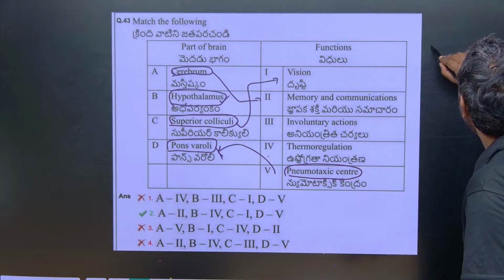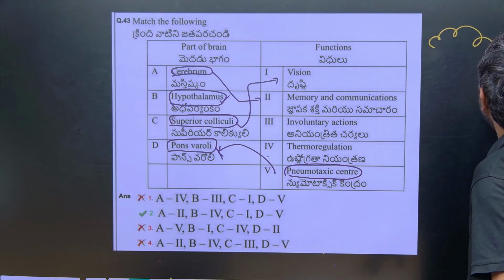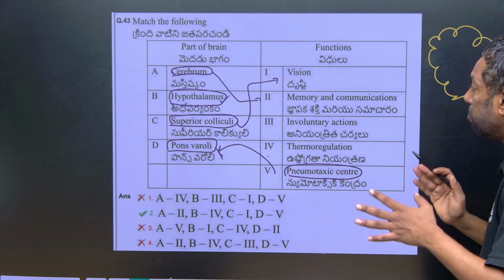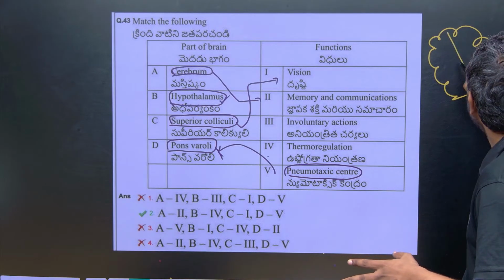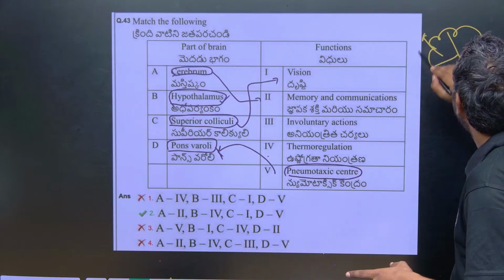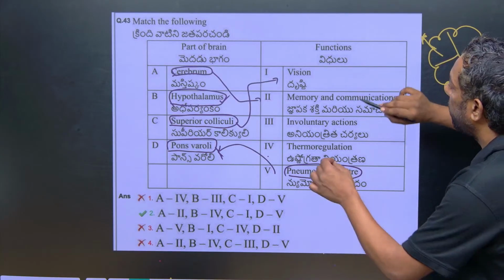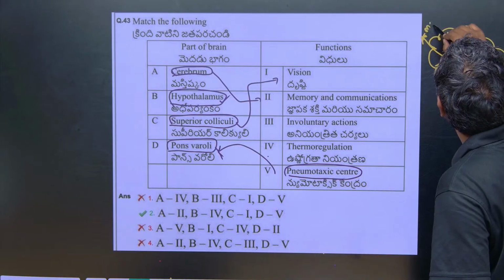First, cerebrum, at the mid part of the cerebrum. This part especially controls the forelimb. This is useful for memory and communication.